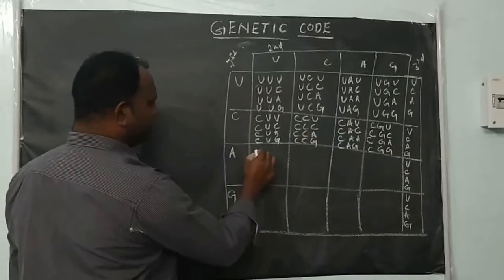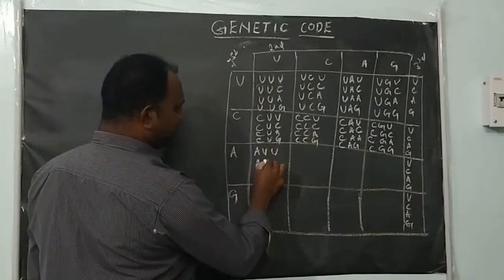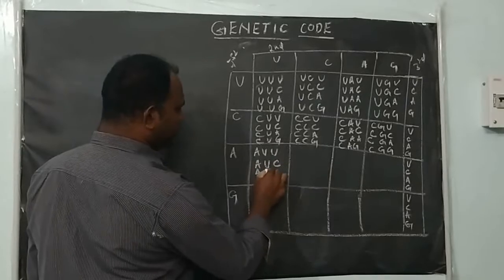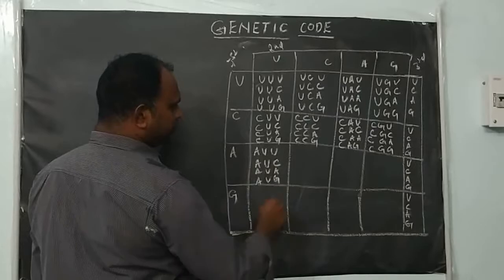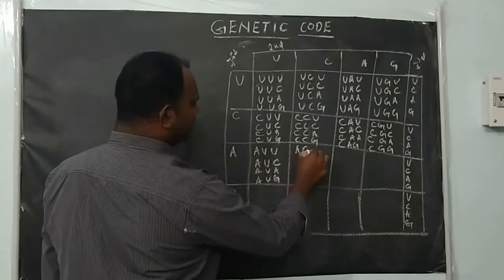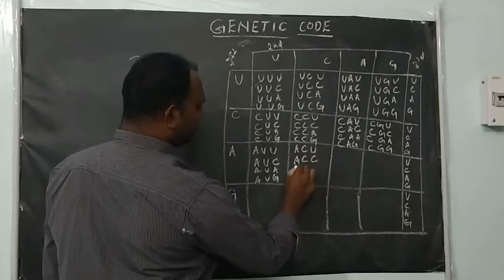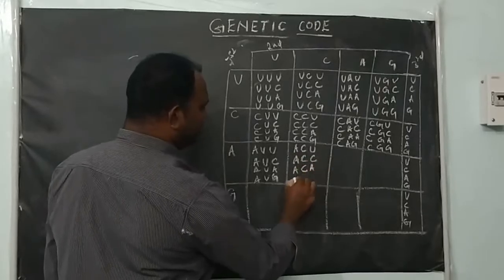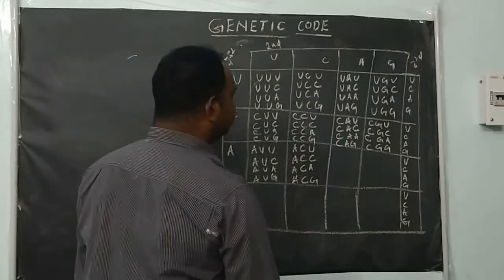Next you can see A U U A U C A U A A U G. Next A C U A C C A C A A C G. Like that we have to write, right?